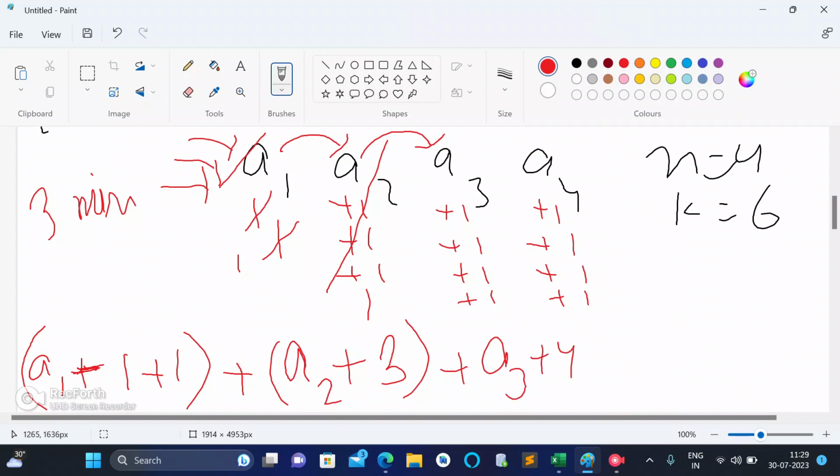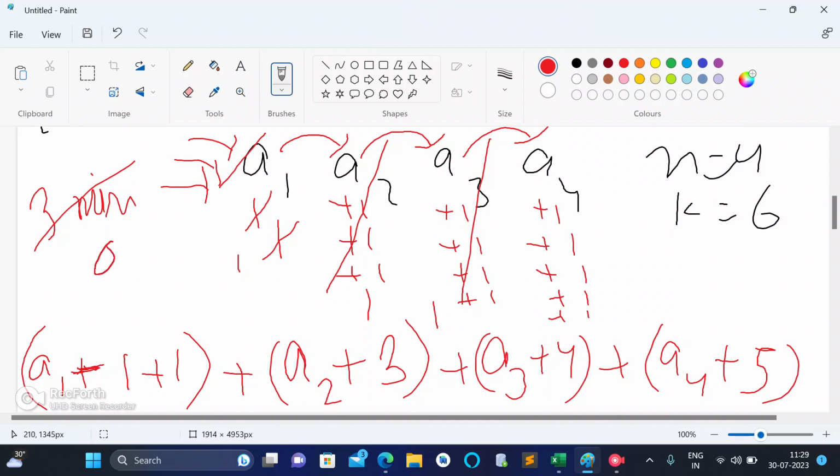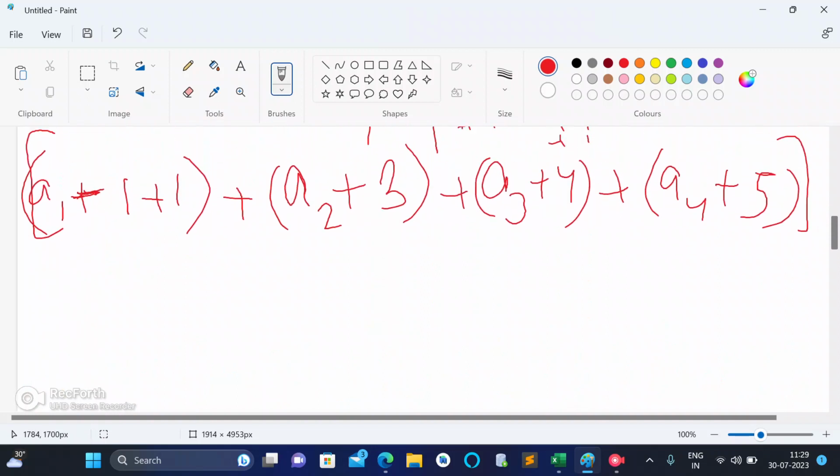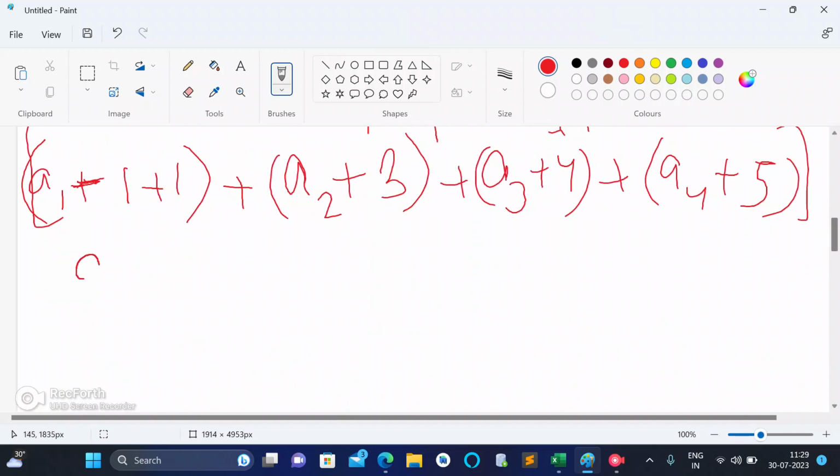Then I decided to move to a3 in the next minute. So it becomes a3 plus 4. I ate all of this, it becomes 1, and after increment this becomes 1, and this also becomes plus 1. Now I decided to move to a4, so it becomes a4 plus 5. Now all my minutes become 0. So this is my final answer.